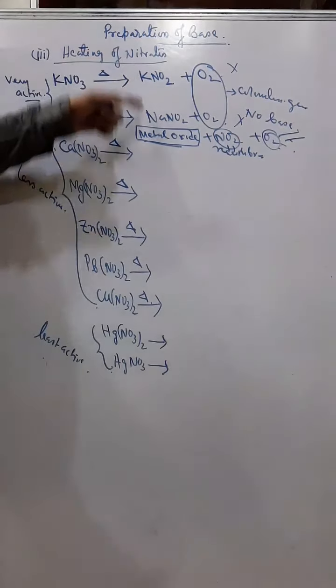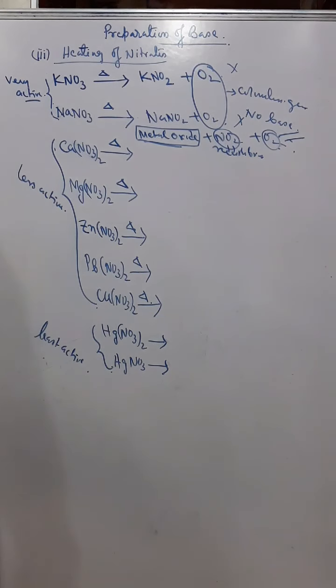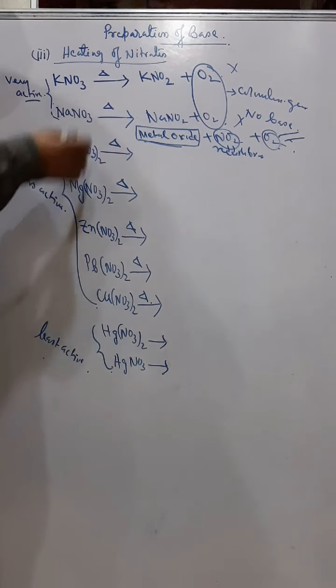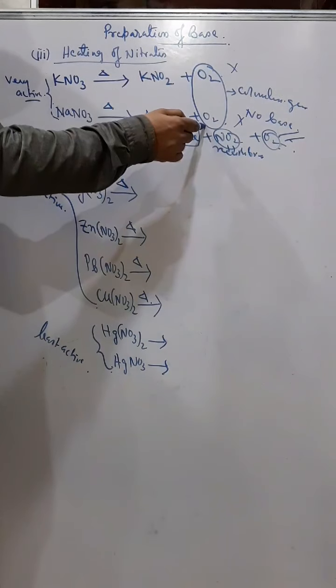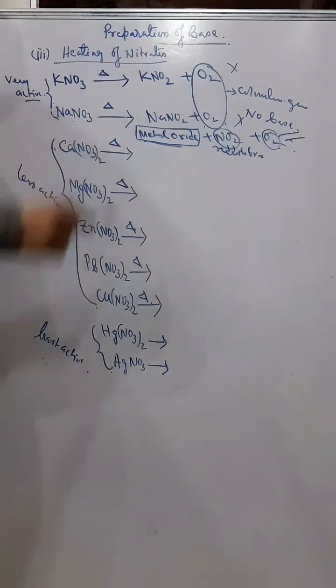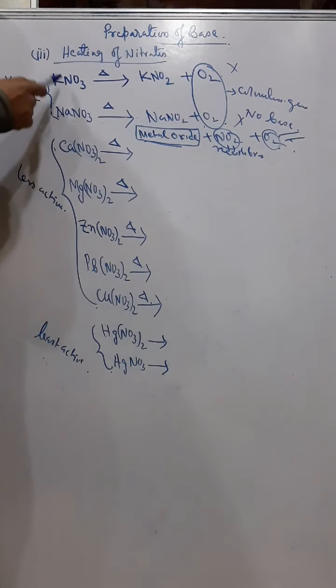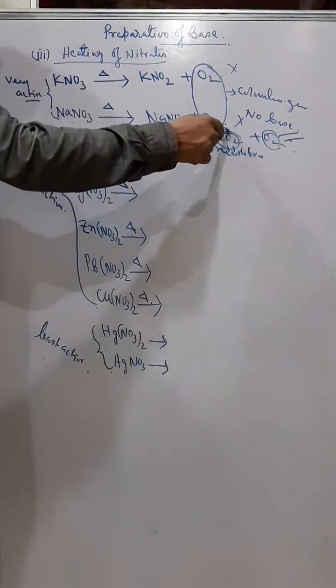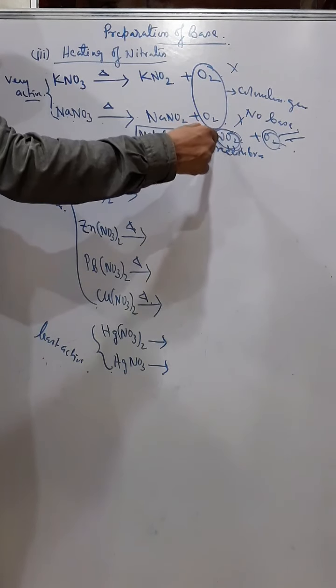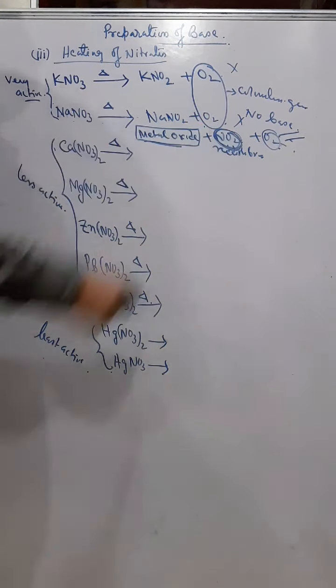Sometimes a question comes like this: name two nitrates which on heating give only a colorless gas. That will be potassium nitrate and sodium nitrate, because leaving these two, if you heat any nitrate, it will always give you brown fumes, reddish brown fumes of nitrogen dioxide.